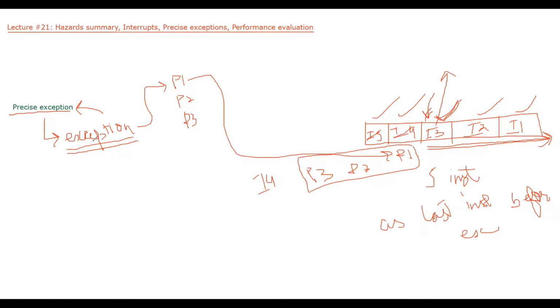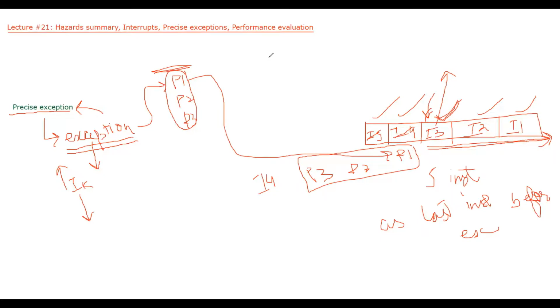So let's see if this is now a precise exception. What is the definition of a precise exception? If IK is the last instruction before an exception, then all instructions after IK should execute after the exception handler instructions, and everything before IK should complete before these instructions. So there are two conditions.